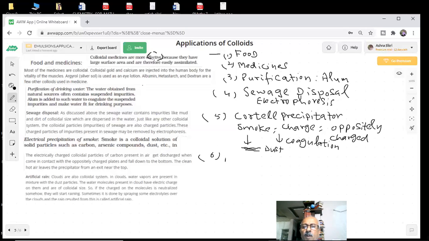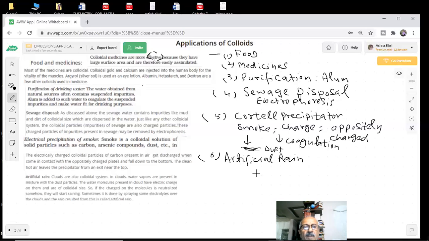Now you have heard about artificial rain. Very important. In some places no rain is taking place, so there should be artificial rain. There is somebody in a country who is doing this experiment. They are spraying something on the clouds from helicopters, and artificial rain takes place. Clouds are colloidal systems.